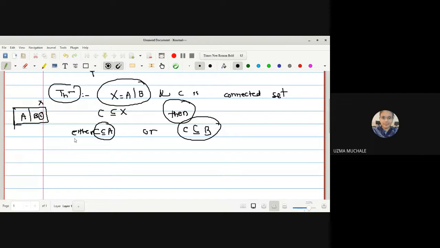the properties of this separated set. We can use the definition of separation. If X is separated by A and B, then we can use the 5 conditions. What are the 5 conditions? Starting with the first one. What is the first condition?